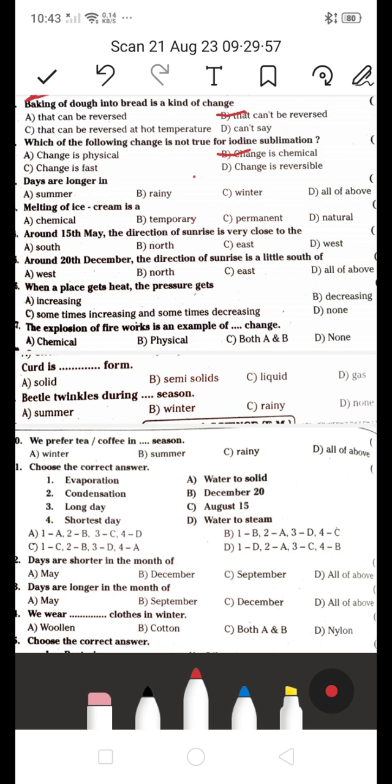If they ask which of the following is true for iodine sublimation, means it's a change in physical, and change is fast, and change is reversible. But they are asking the change is not true kanidi ante it's a change in chemical. This is the right answer.